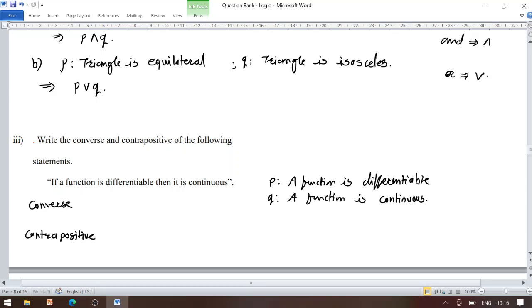The converse of the given P conditional Q statement is Q conditional P. That means, if a function is continuous, then it is differentiable.